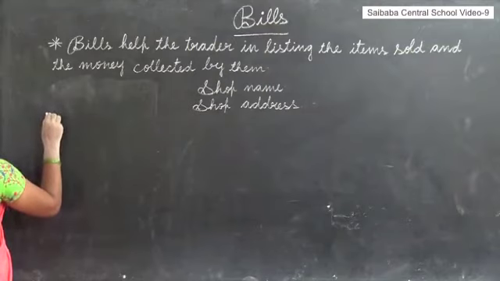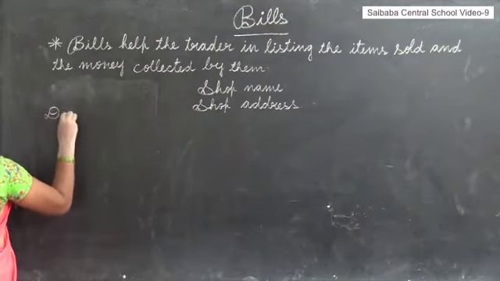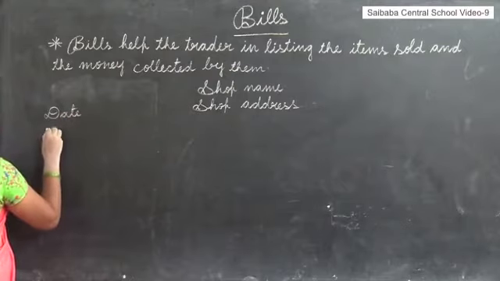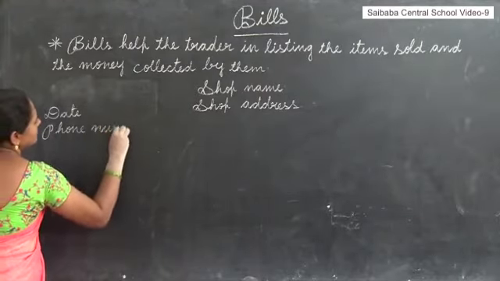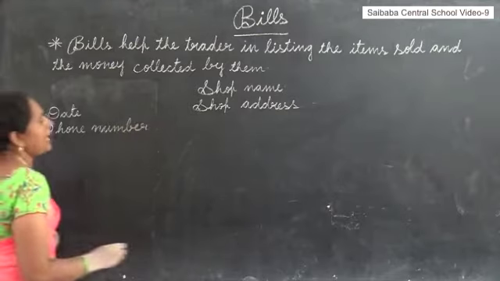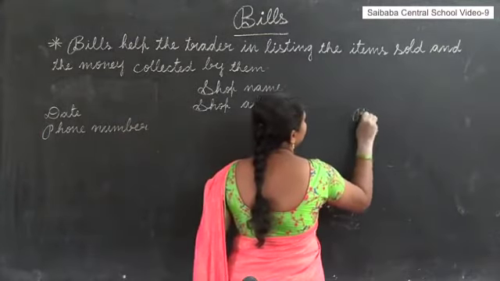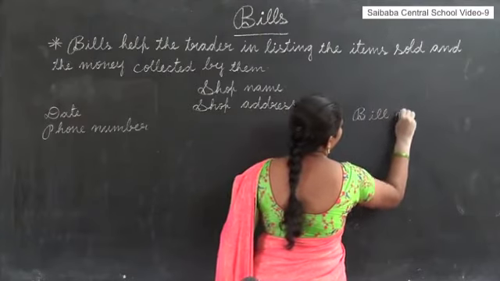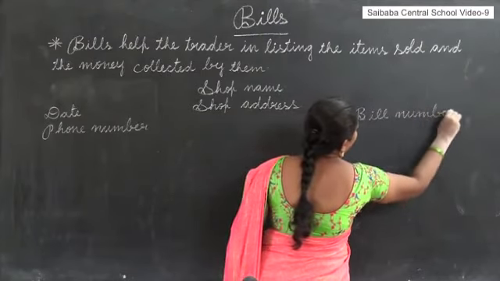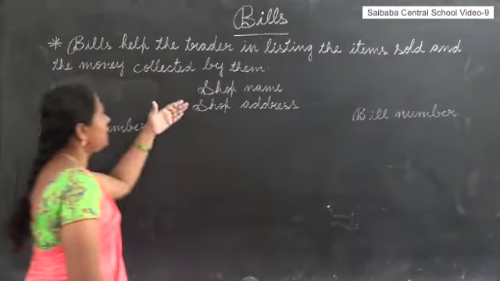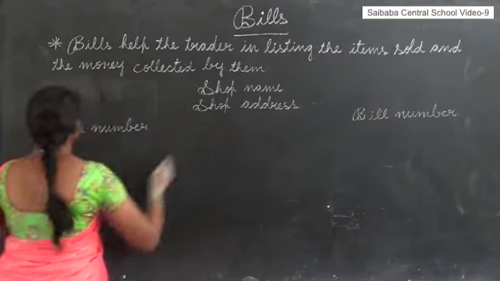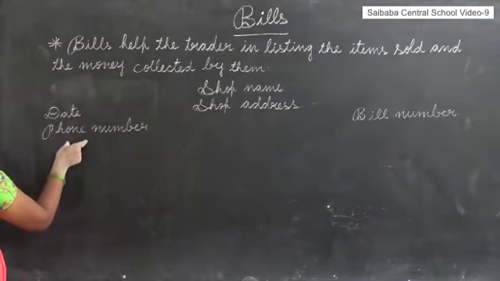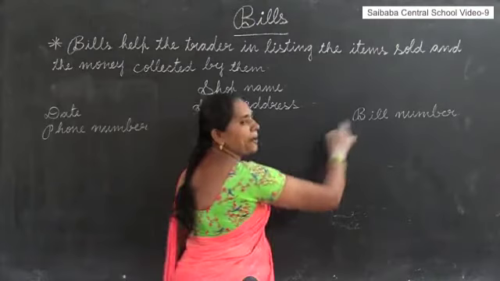Yes, we can write the date and phone number also. Date, phone number. And on the right side, what do we have to write? Bill number. Okay? When you are preparing the bill, you have to keep all these points. In the middle, shop name and shop address. Left side, date and phone number. And right side, bill number.